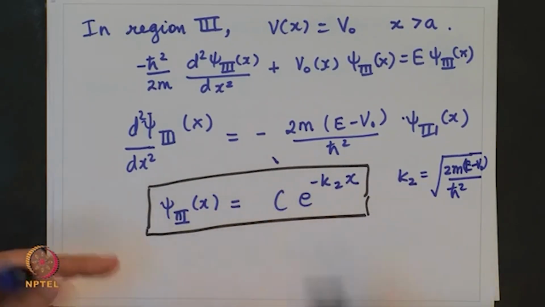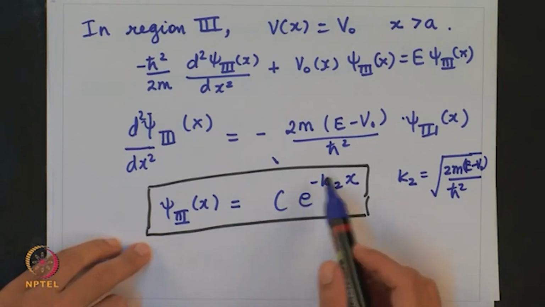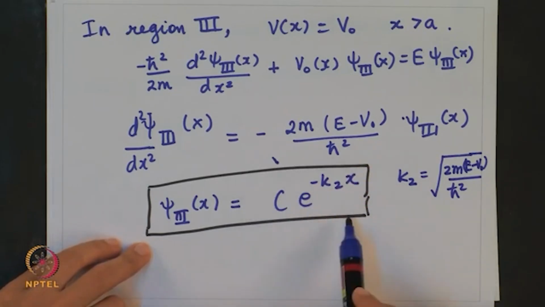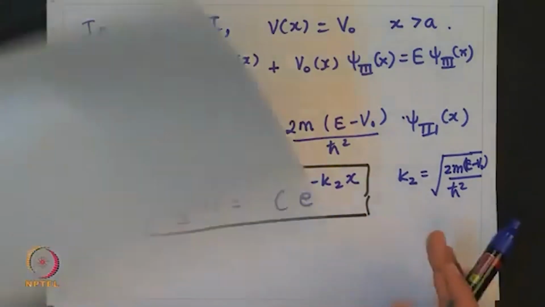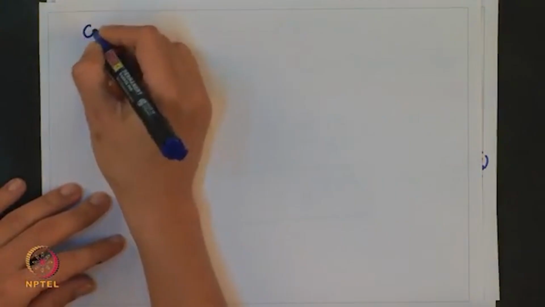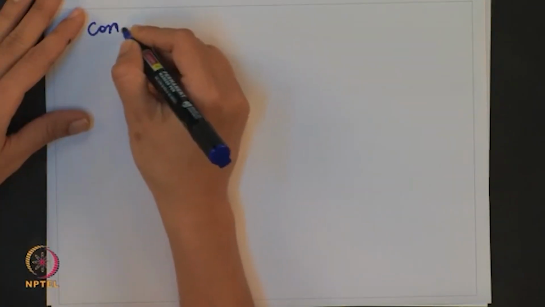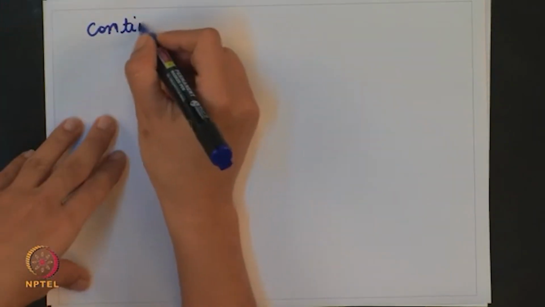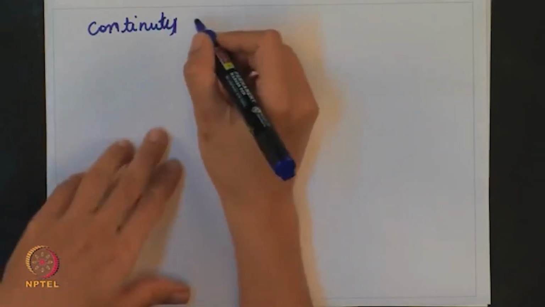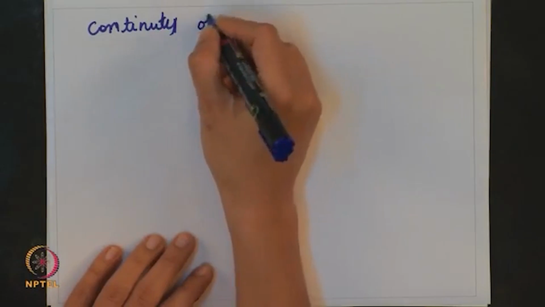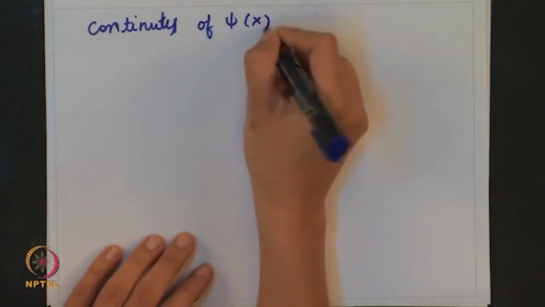So, this is the third wave function. Here I have skipped some steps; you can apply the boundary condition and get this as the final expression. And in the final step, we will use the continuity condition, continuity of psi of x.